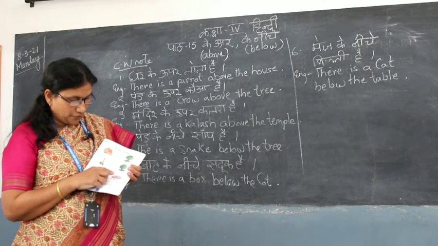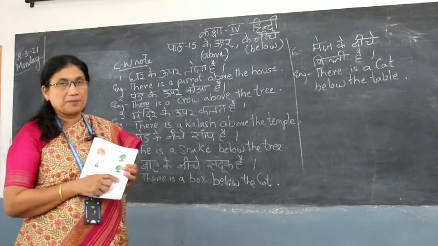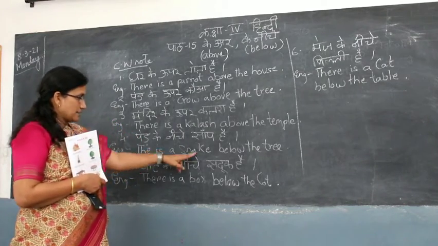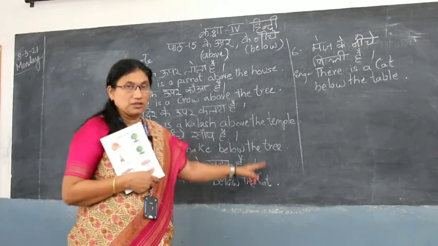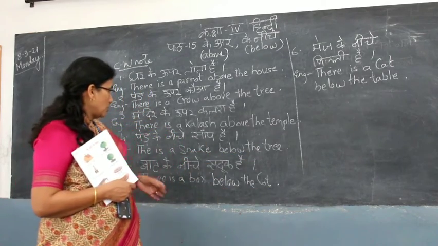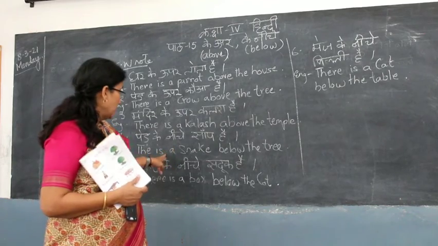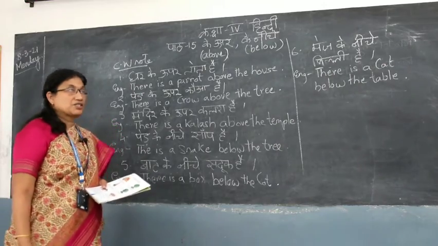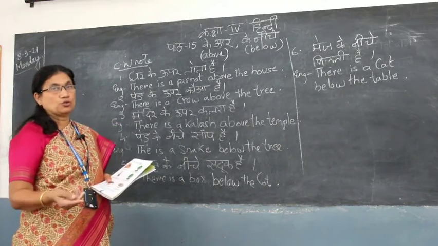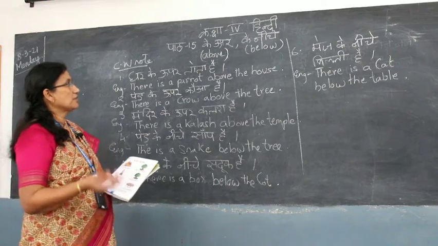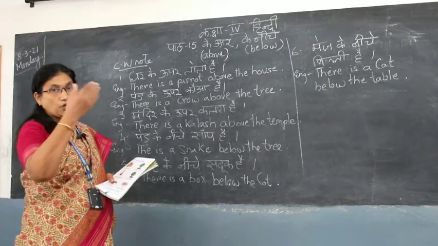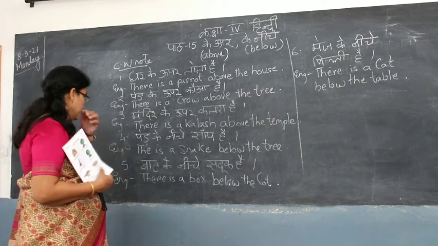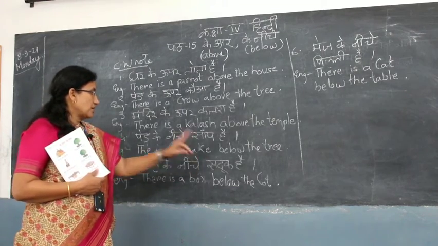And the next, the fourth one children, पेड़ के नीचे सांप है. So it is below or underneath. There is a snake below the tree. What will be the translation children? There is a snake below the tree. That is के नीचे, below or under. You can say above, below, on or under, on the table or under the table. It can be under even. There is a snake below the tree.